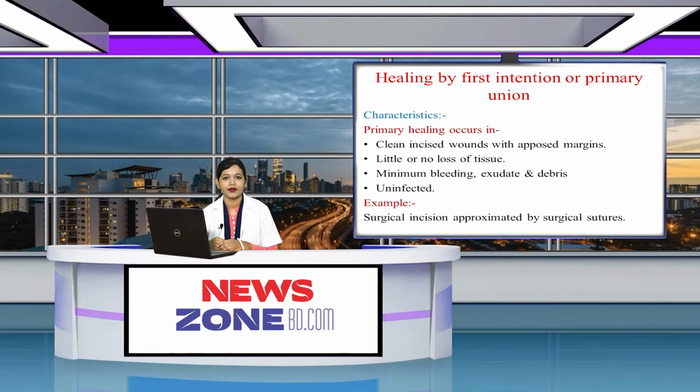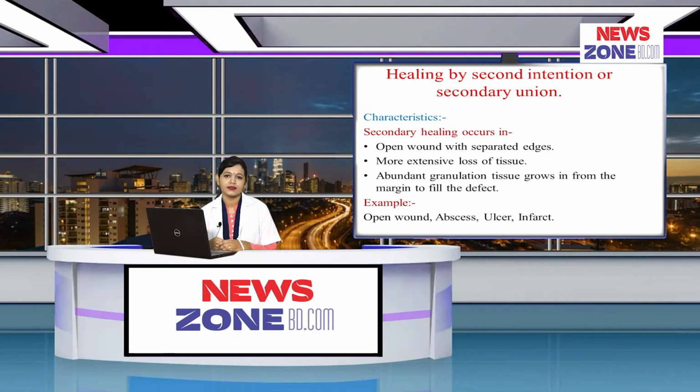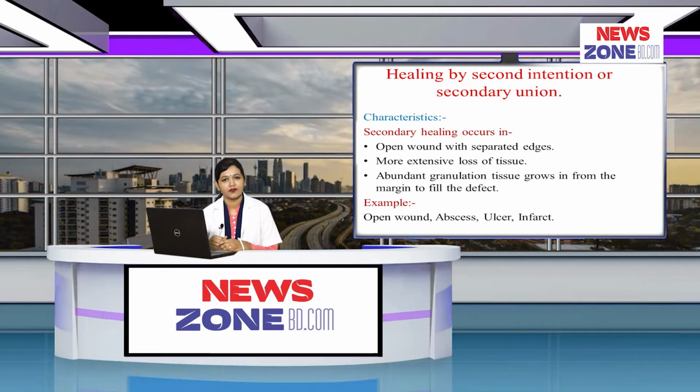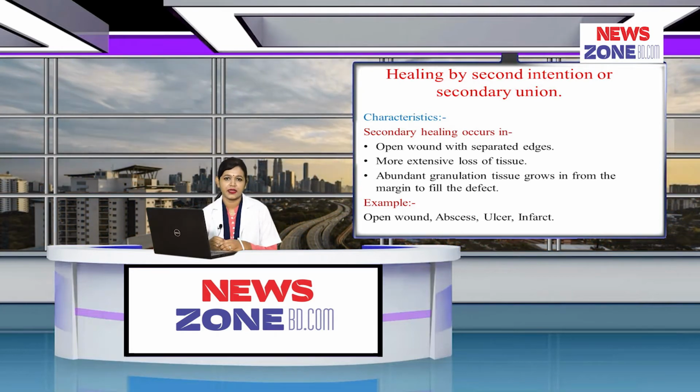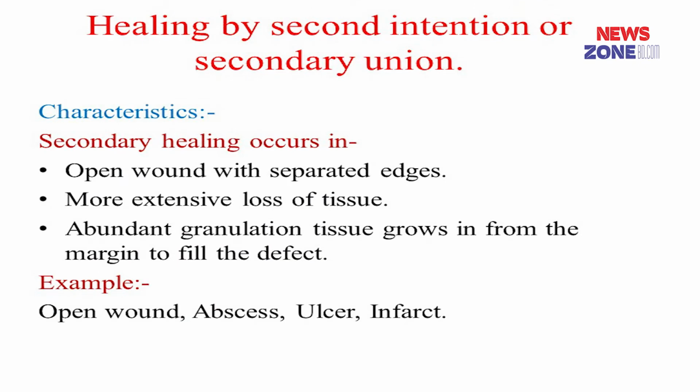And the criteria for healing by secondary union or second intention are: secondary healing usually occurs in any kind of open wound, that is in any kind of abscess, ulcer or infarction. There is extensive loss of tissue, marked bleeding, marked exudation, and infection is usually present in this kind of wound healing, and there is marked formation of granulation tissue that fills the defect.